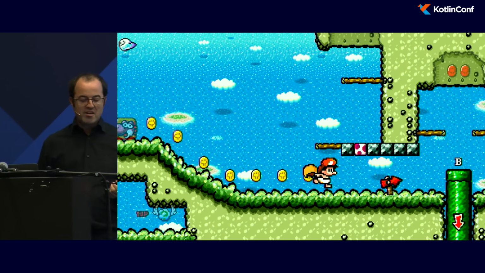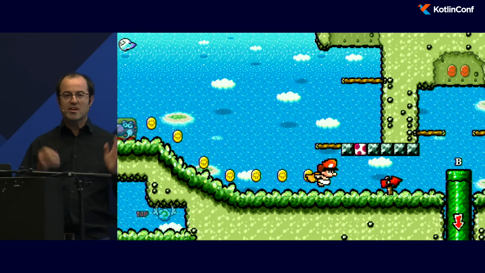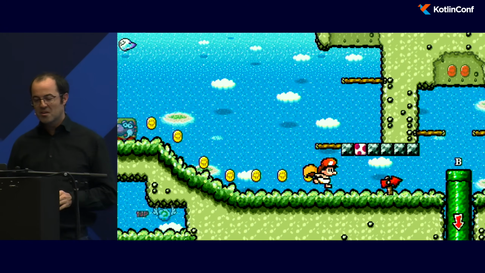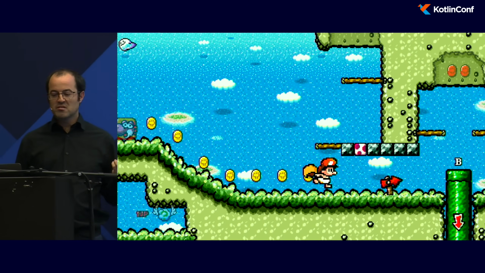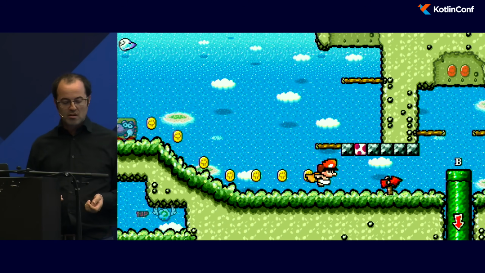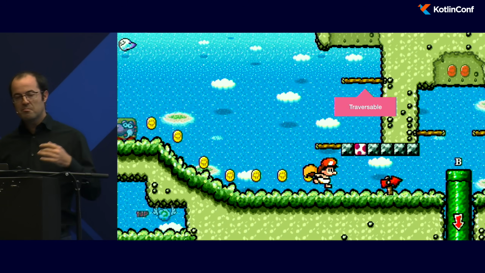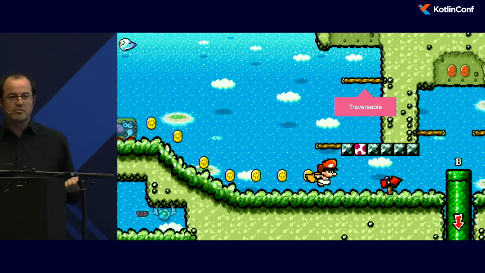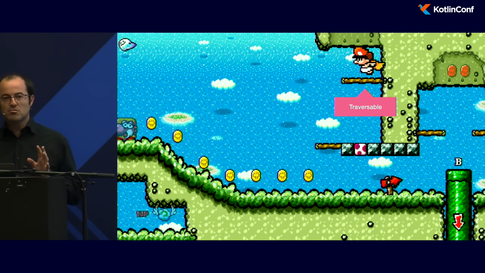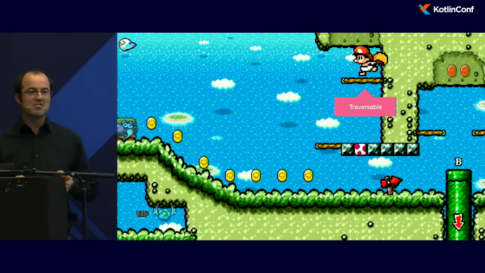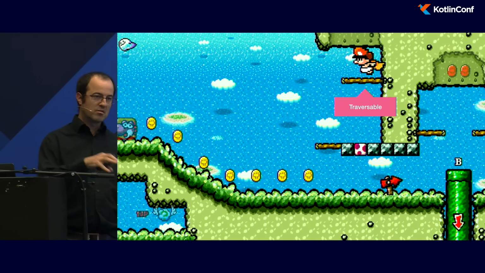Maybe you will think, oh yes, Box2D is a silver bullet. I will use it in every game. But this is not a silver bullet. For example, for a platform game, you want your player to jump over the platform, and so the platform can be traversable. It's very, very complicated to do it with Box2D. So sometimes you need to create your own physics engine.